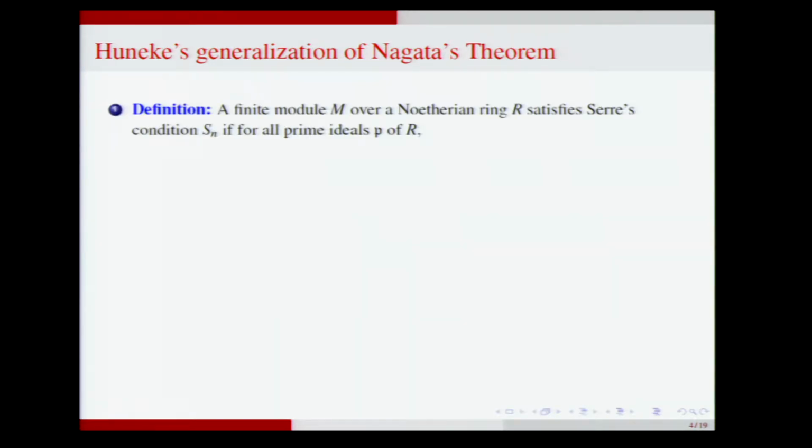Then here is a generalization of Nagata's theorem by Huneke. Let me recall for you the definition of Serre's condition Sn. A finite module M over a Noetherian ring R satisfies Serre's condition Sn if for all prime ideals P, the depth of M localized at P is at least the minimum of the dimension of M localized at P and n.